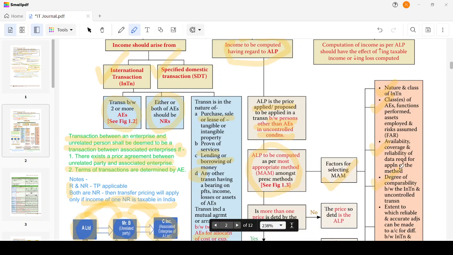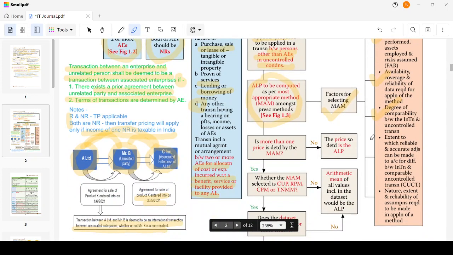Degree of comparability between the international transaction and the uncontrolled transaction. Extent to which reliable and accurate adjustments can be made to account for differences between the international transaction and the comparable uncontrolled transaction. Nature, extent, and reliability of assumptions required to be made in application of a method.